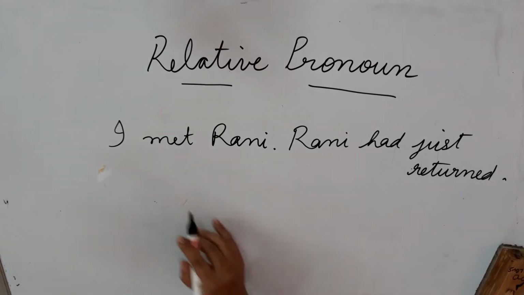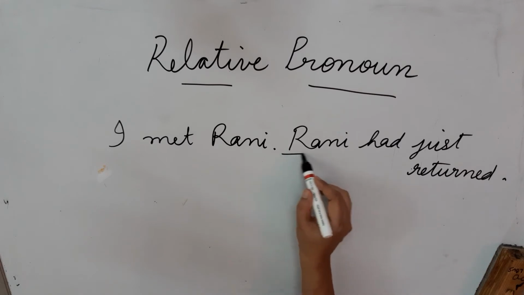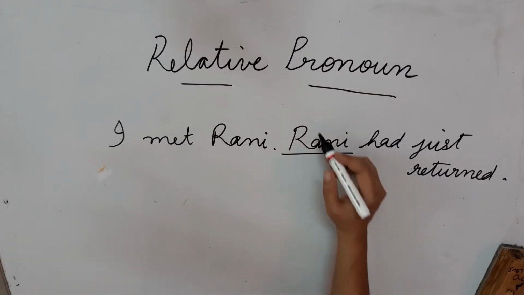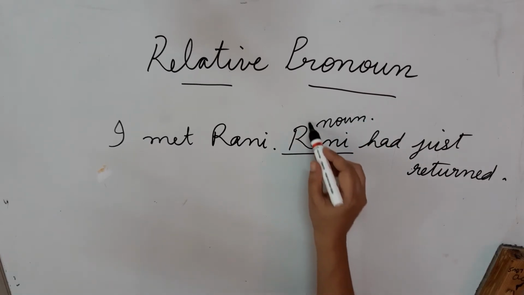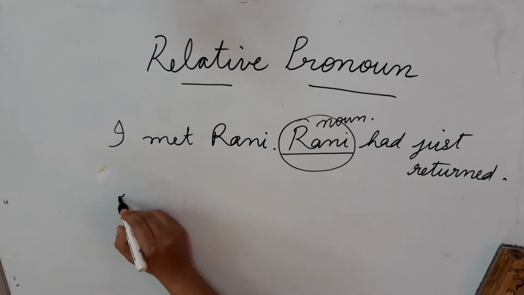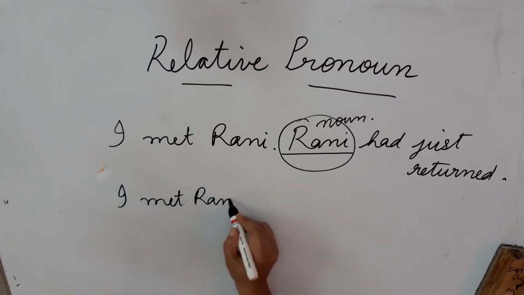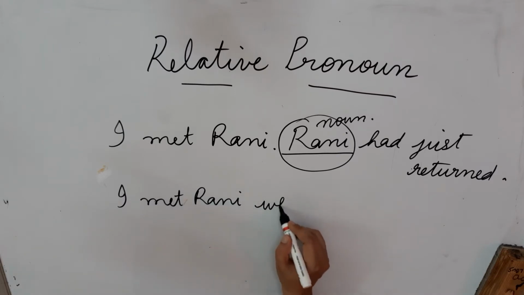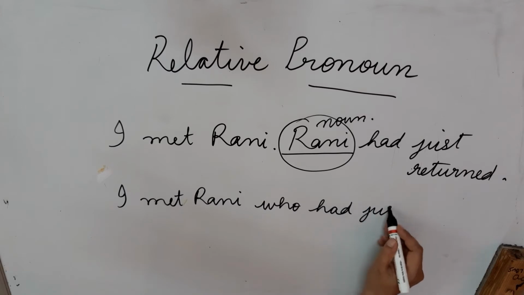Now you know that I met Rani. We are not going to repeat the name, that is a noun, here. Instead, we are going to use a pronoun. So the sentence would become, I met Rani who had just returned.